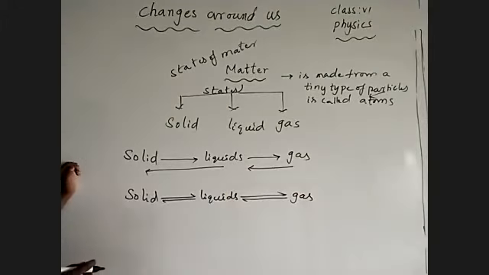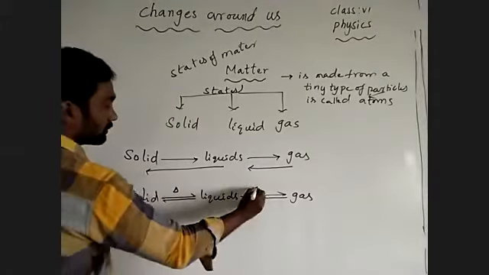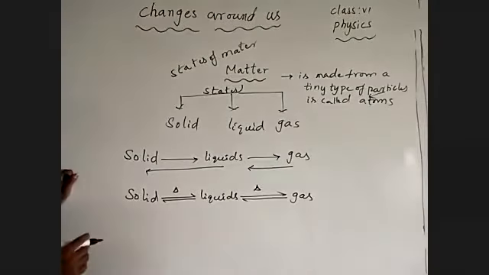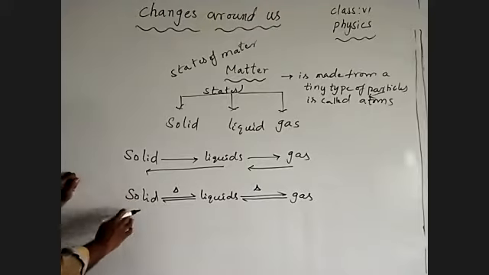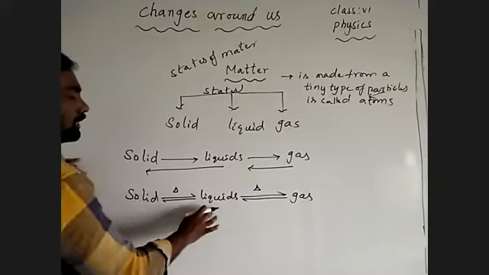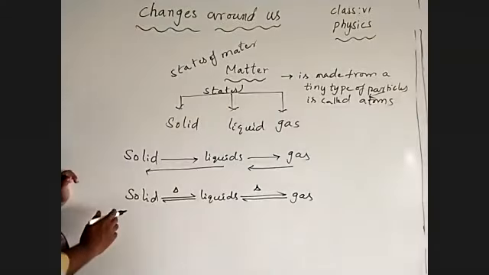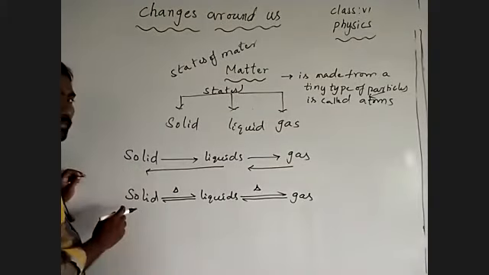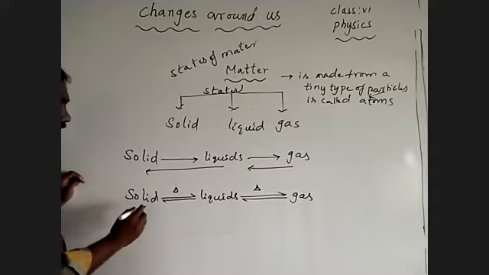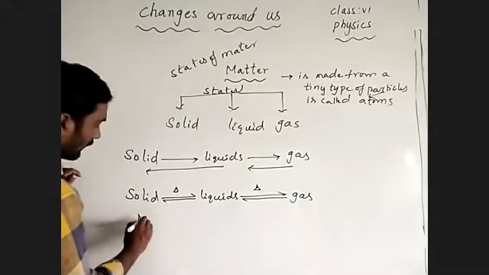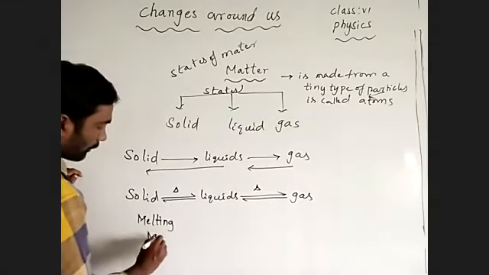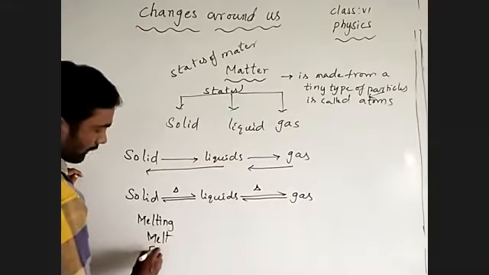See here. When I give heat energy to each and every solid, it will change into another state. When we give heat energy to the solid, it converts into liquid. So the state of a solid substance is changed into the liquid state of the substance. This is what we call melting, or melt, or otherwise fusion.